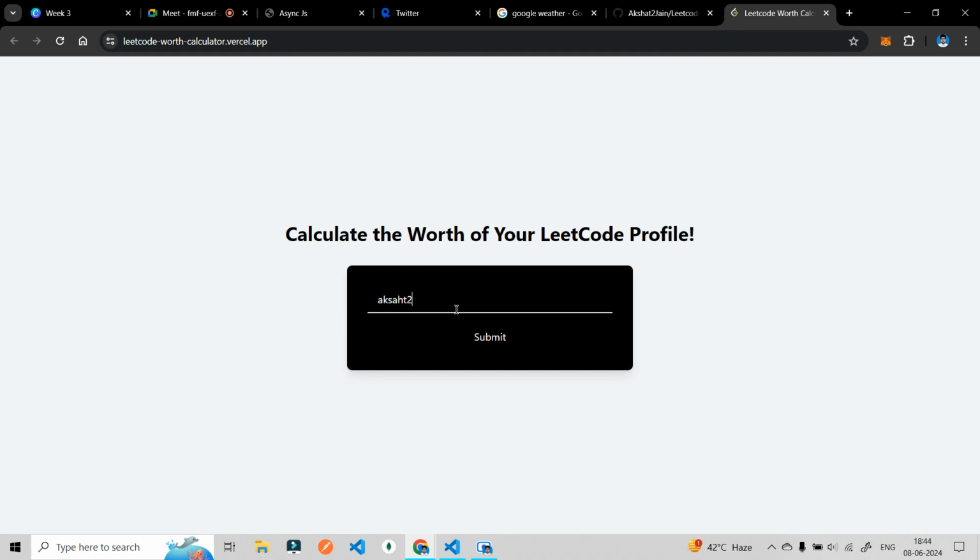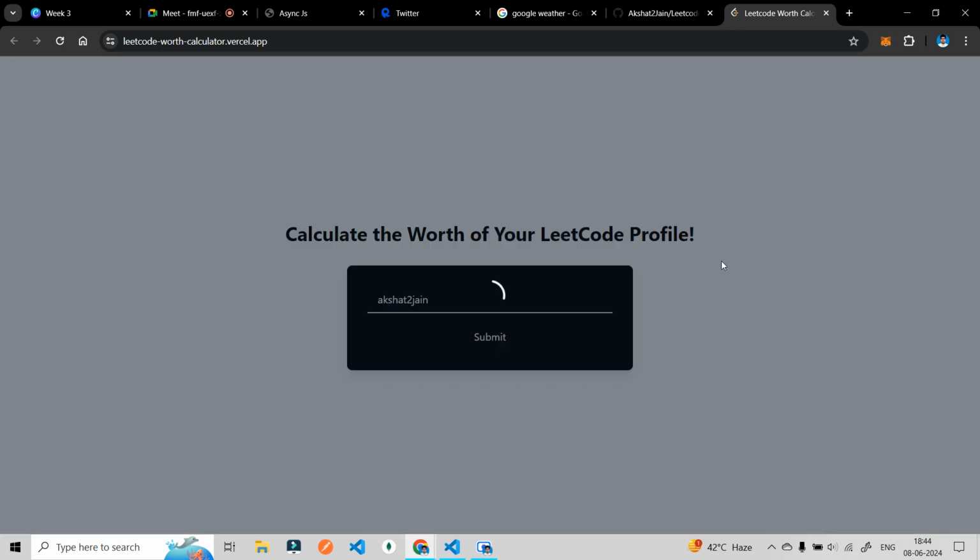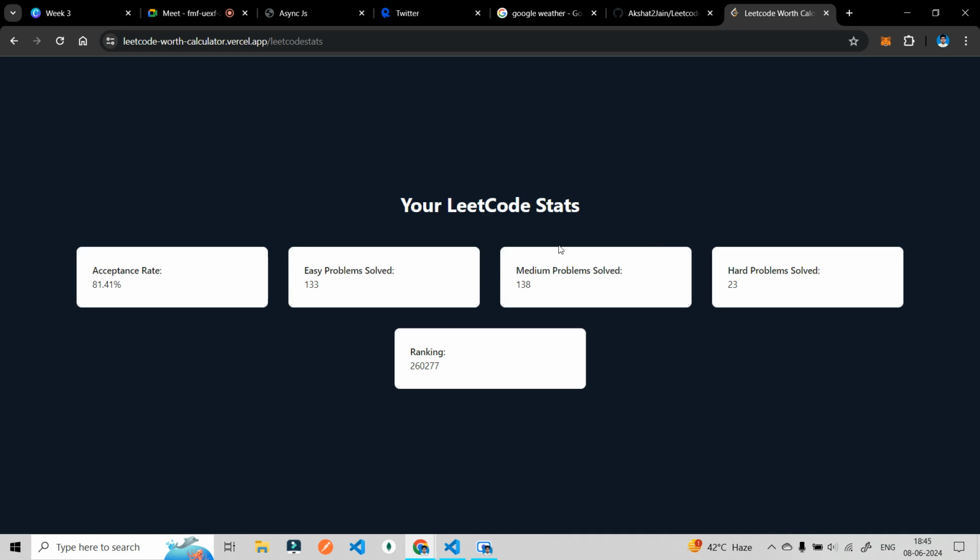So if I type my username, AKSH gen, and click on submit, you can see here your LeetCode stats. It is giving my LeetCode stats, which means how many problems I have solved on LeetCode, how many medium problems, how many hard, what is my ranking, what is my acceptance rate.